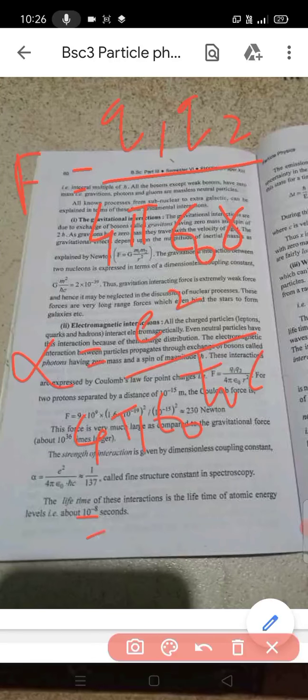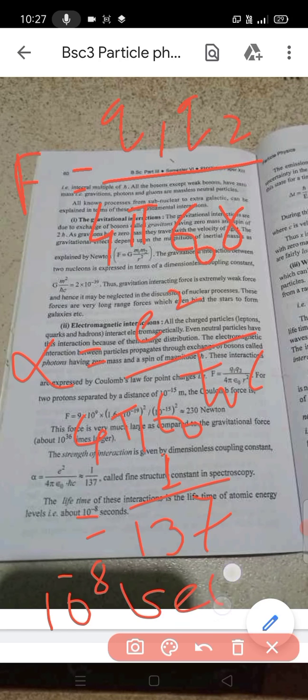It has the value about 1 divided by 137, called the fine structure constant in spectroscopy. The lifetime of these interactions is the lifetime of atomic energy levels, about 10 raised to minus 8 second.